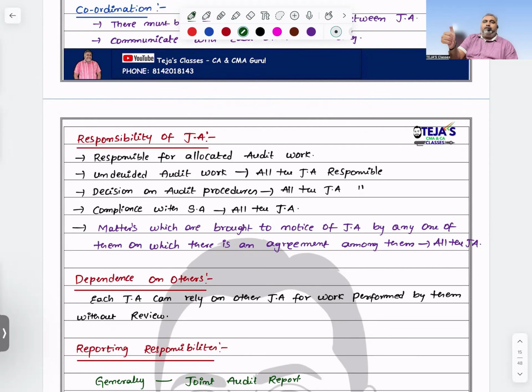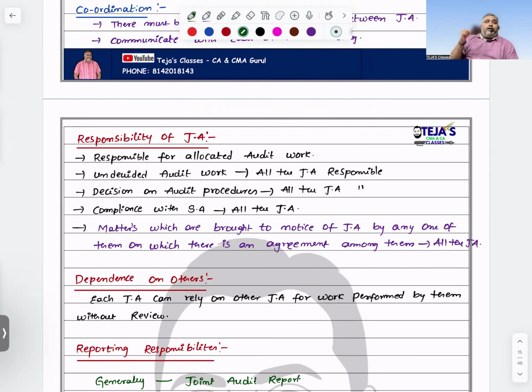Undivided areas of work: we need to decide which audit procedures to perform, which standards to comply with, and the nature, timing, and extent of audit procedures. I need to check whether the financial reporting framework is there or not. In these kinds of situations, we can't divide the work among the joint auditors. Each joint auditor is jointly and severally responsible for that particular work.